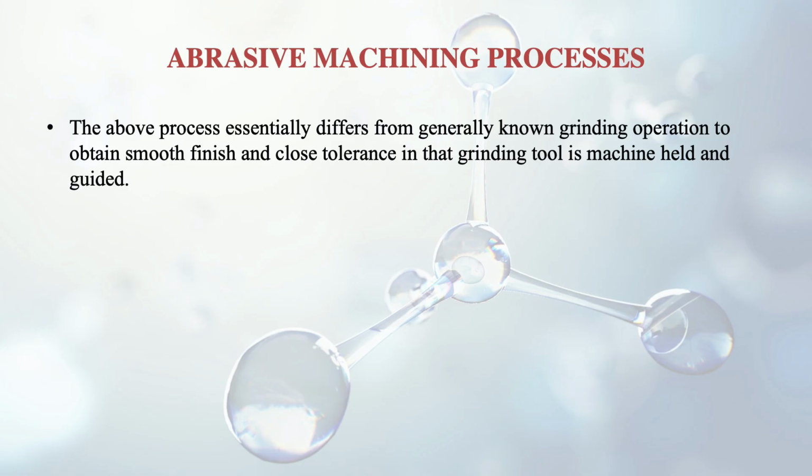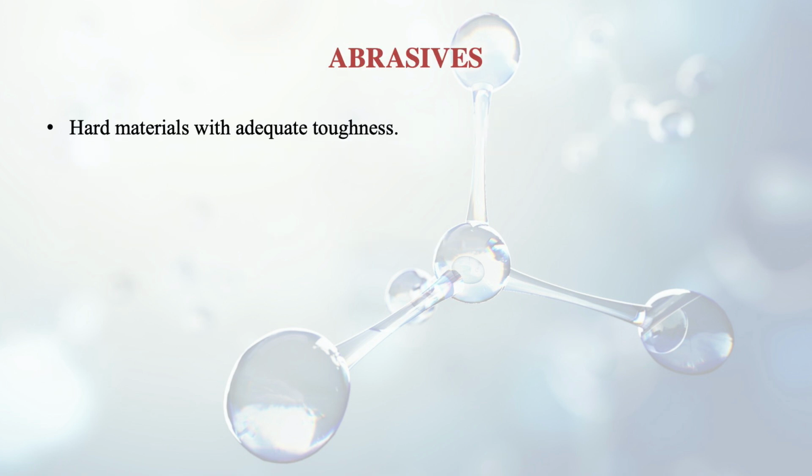In that case, the grinding tool is machine held, and grinding is done, unlike rough grinding. Abrasives are also used on belts or as powder paste. Further, we are discussing abrasives, which are hard materials with adequate toughness.